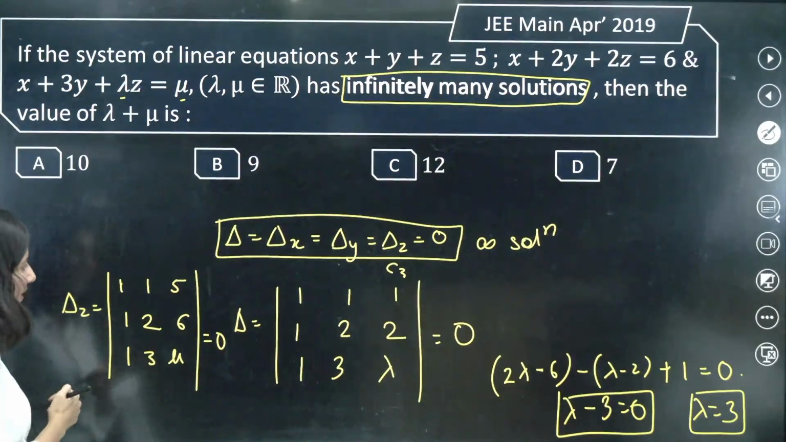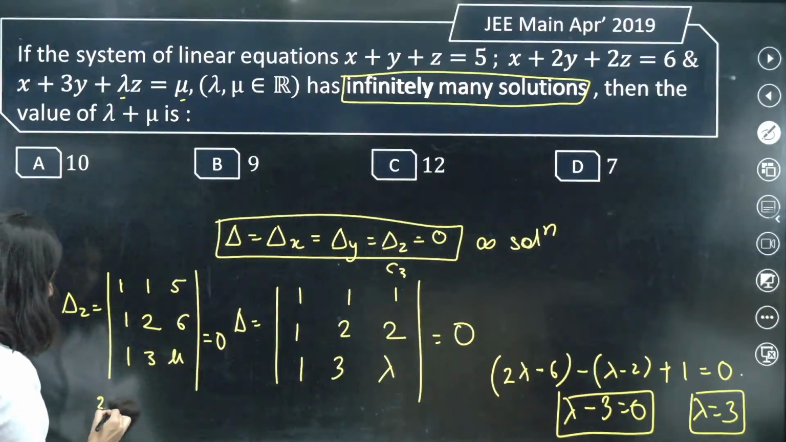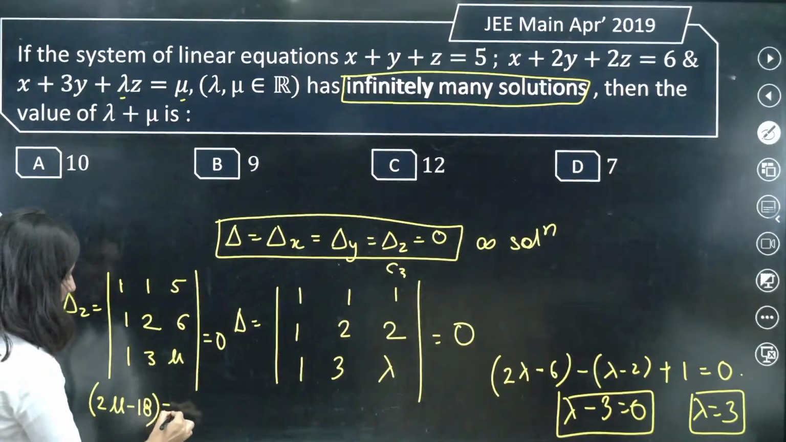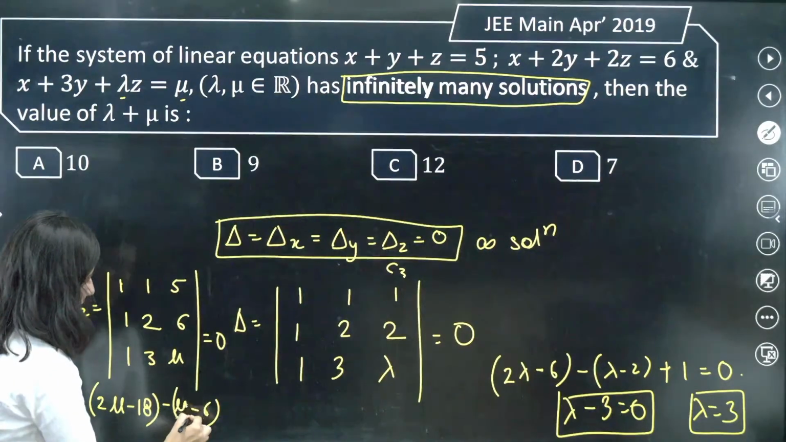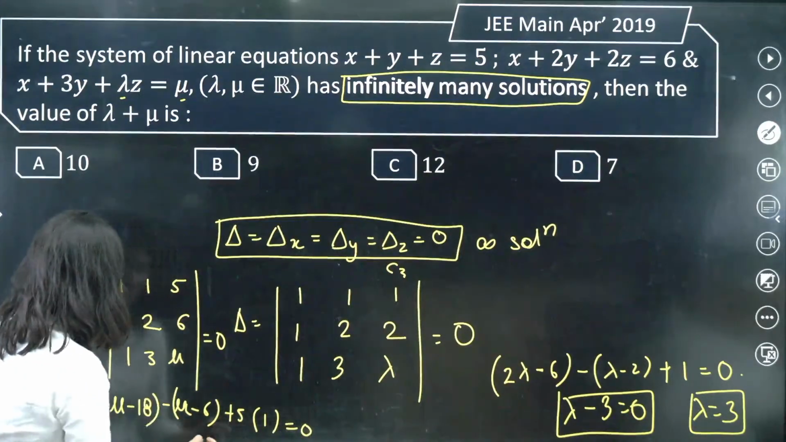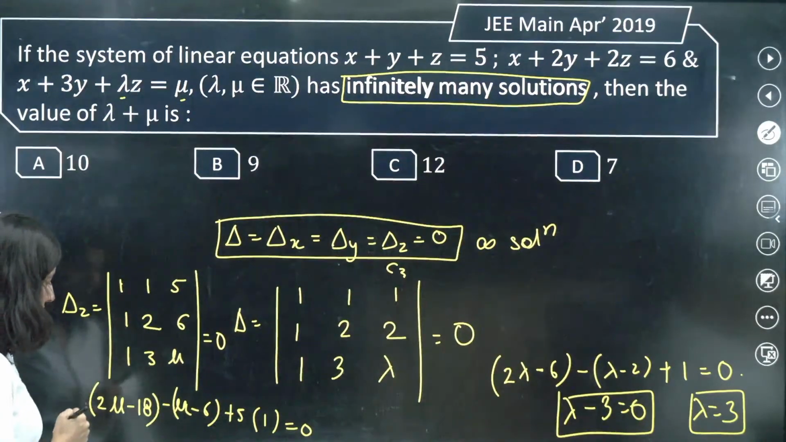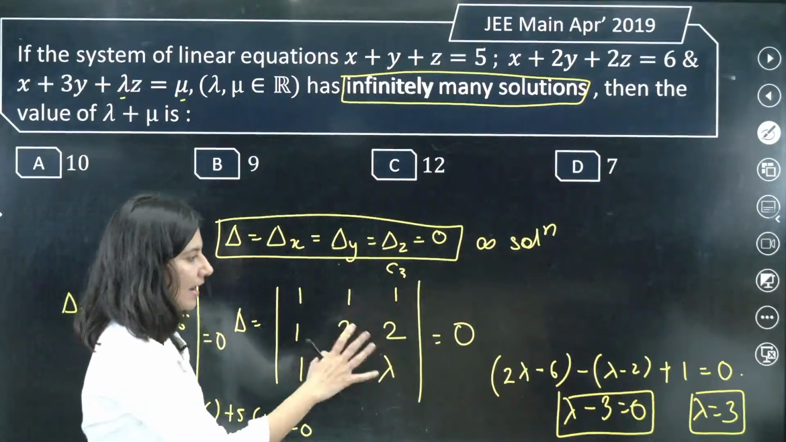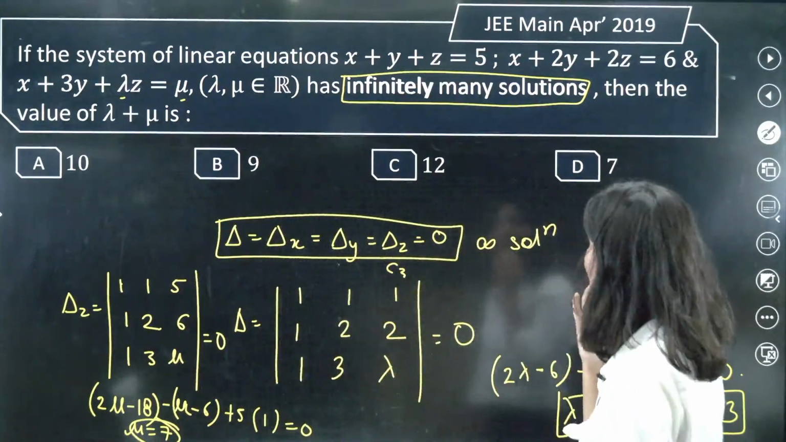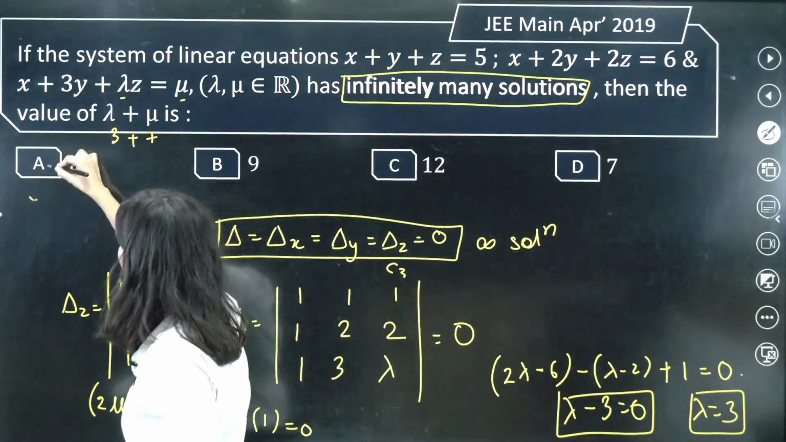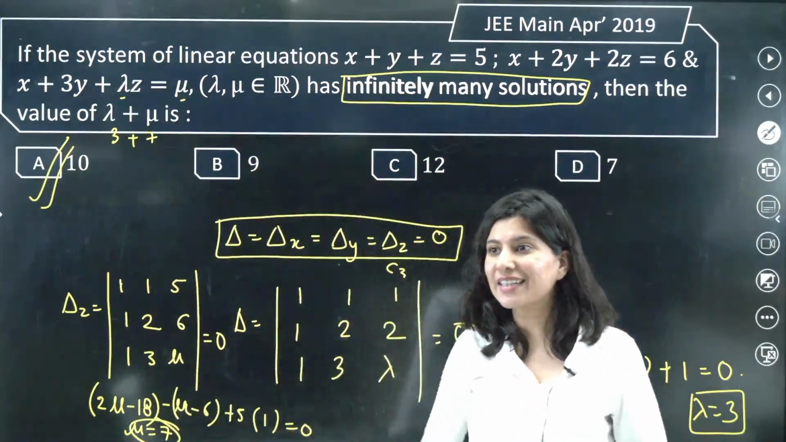Done. Tell me the answer. So this is 2 mu minus 18. Correct? Mu minus 6. Correct? Plus 5 times you have 3 minus 1. This is equals to 0. So mu minus 12 plus 5. So mu is coming out as 7. Lambda is 3, mu is 7. That will give you option A as absolutely correct answer.